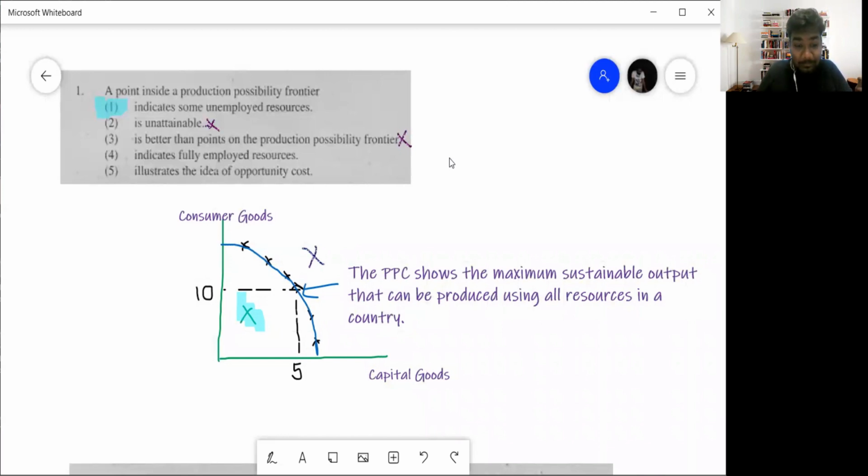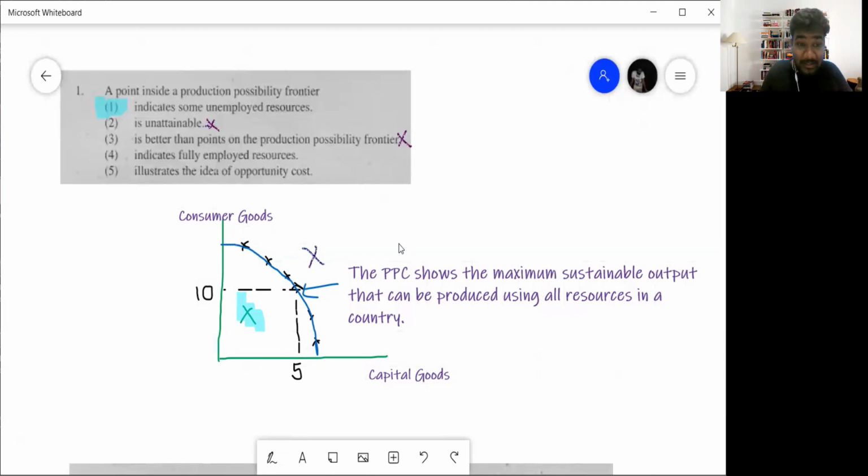If you look at this curve here that I've just drawn in blue, this is what we call a PPC. So what is a PPC? A PPC is a very simple model. In economics, we have models. This is a model that assumes that an economy produces only two goods. If that is the case, with all the resources the economy has, the land, labor, capital, entrepreneurship, what is the maximum of those two goods that they can produce?